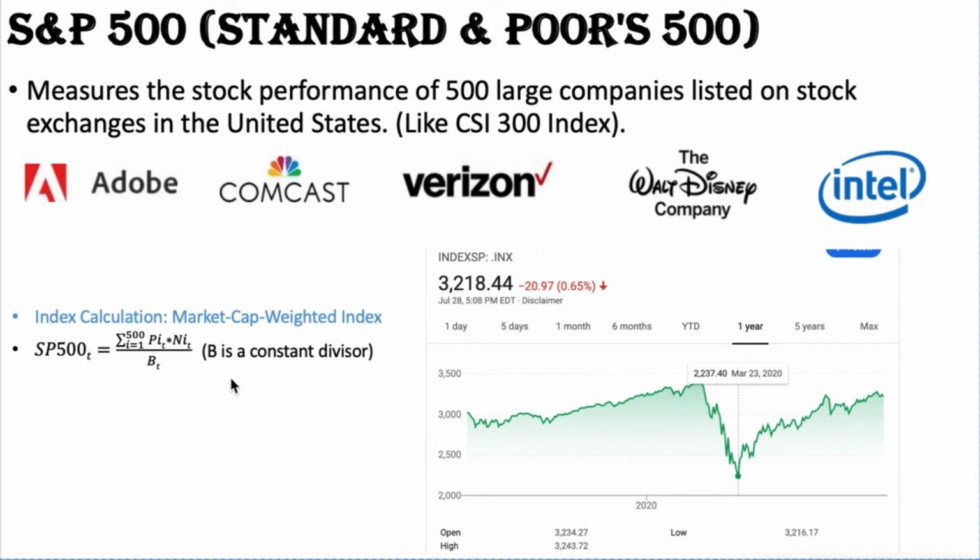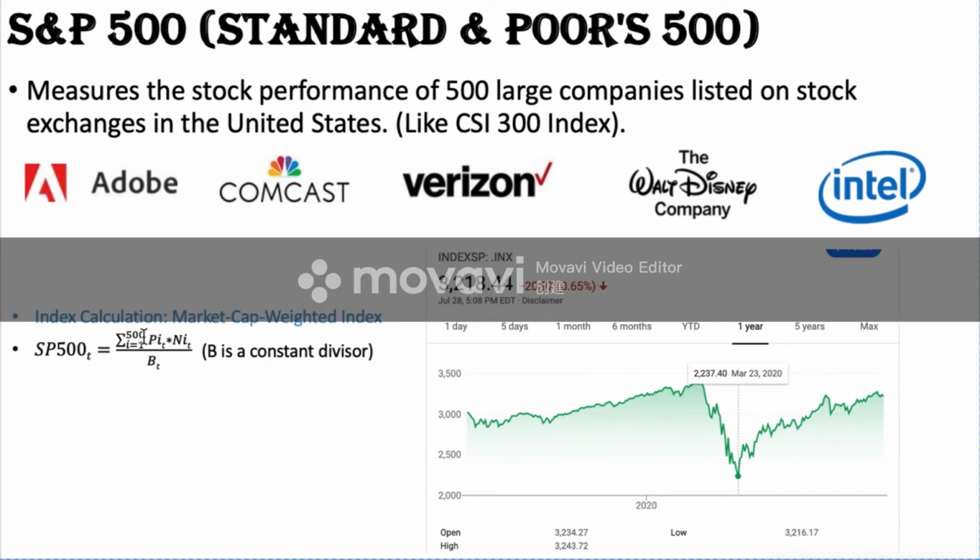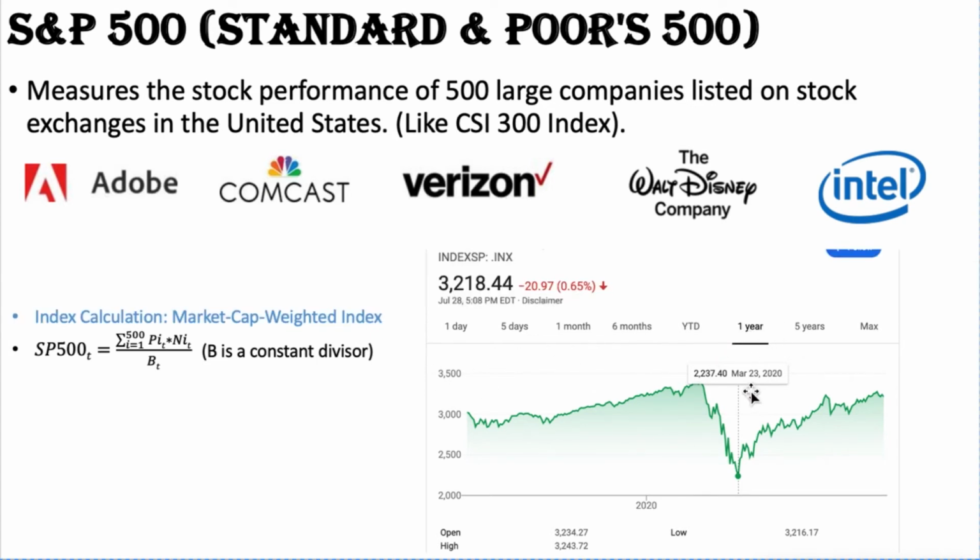The calculation is also market capitalization weighted, calculated by the market capitalization divided by a constant divisor. Here again, in the trading of the latest 1 year, on March 23rd it experienced a trough.